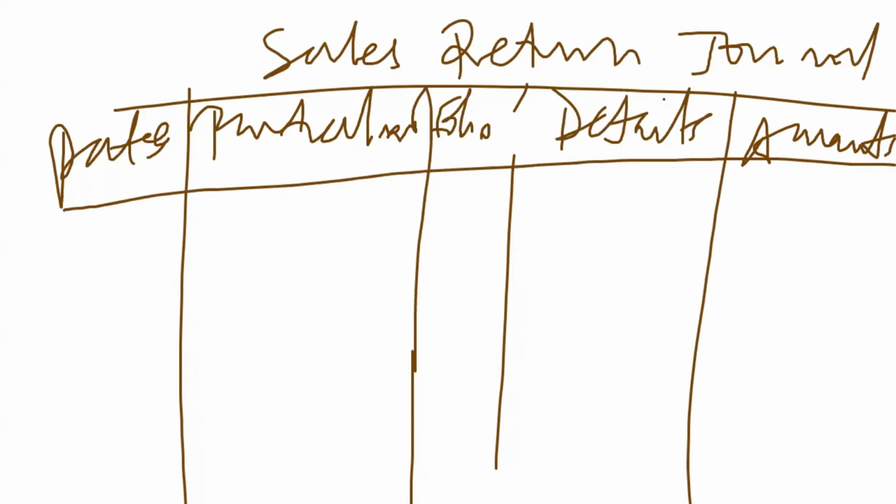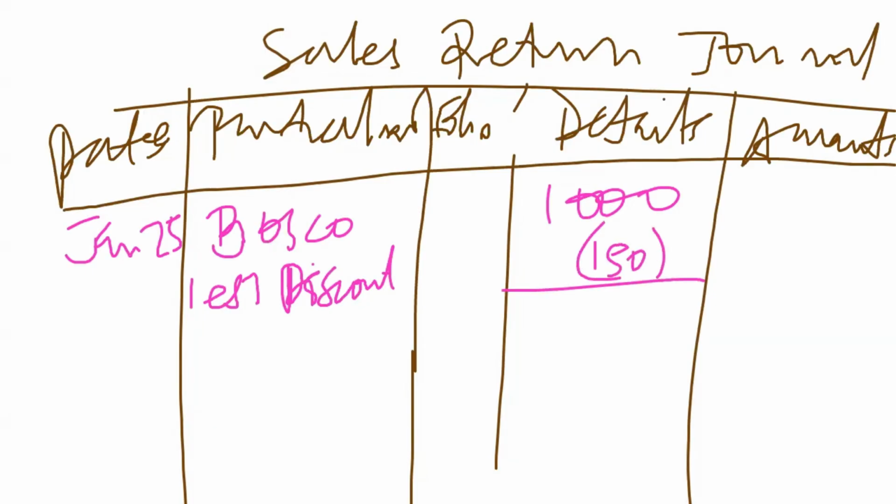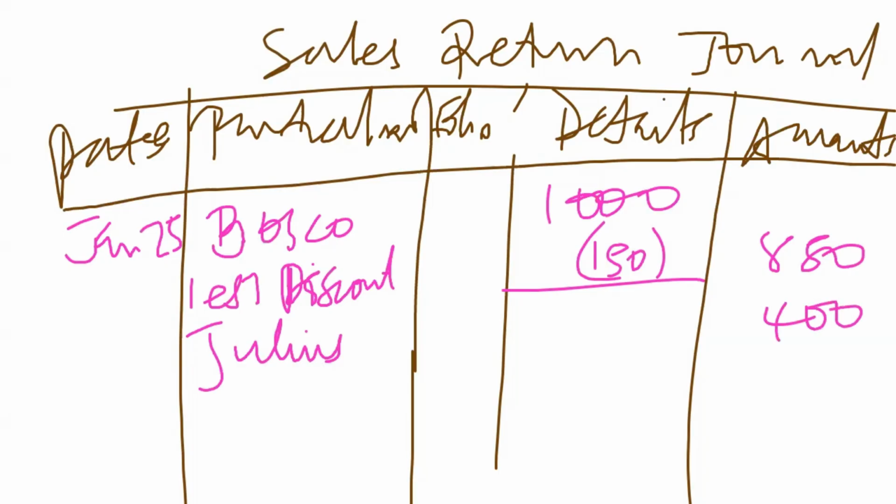Of course, we have the ones that happened on January 25th. We have Bosco. The amount was 1,000. He enjoyed a discount of 15%. So less the discount, which is 150. That gives us 850. With Julius and Okello, they never enjoyed a discount. So Julius, the amount was 400, and Okello,